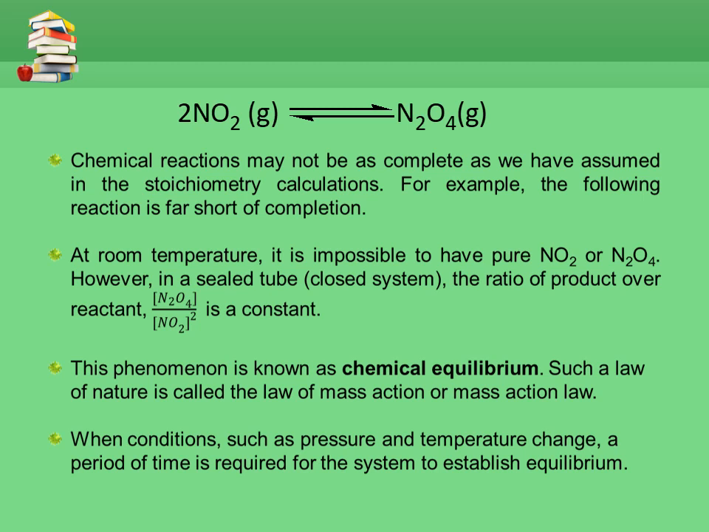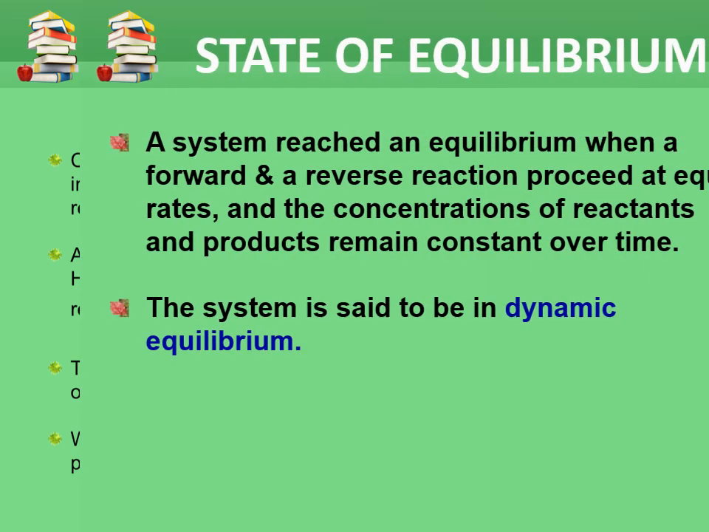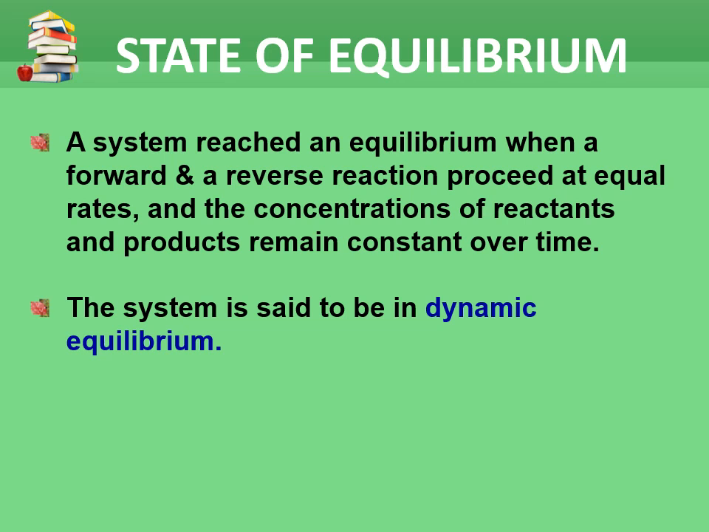We call it equilibrium constant Kc. This phenomenon is known as chemical equilibrium. Such law is known as the law of mass action or mass action law. When conditions such as pressure and temperature are fixed, a period of time is required for the system to establish equilibrium. A system is said to be in dynamic equilibrium when the forward and reverse reactions proceed at equal rates and the concentrations of reactants and products remain constant over time.